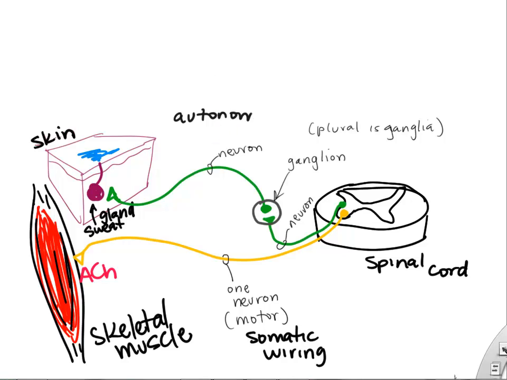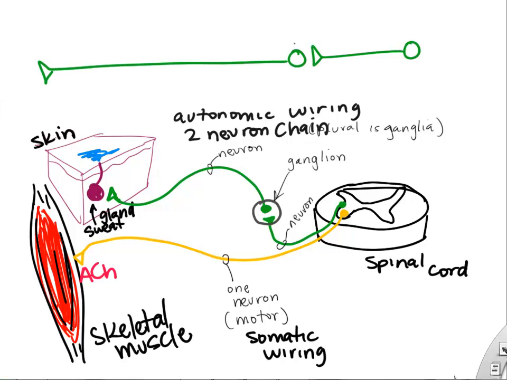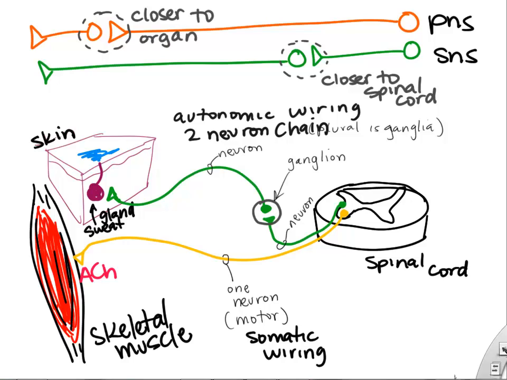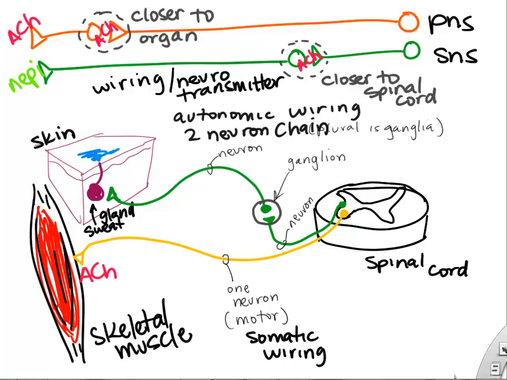And so the autonomic nervous system always takes a two-neuron chain to go from your spinal cord or your brainstem to your target organ. And they communicate in these ganglia. If we look at the parasympathetic and the sympathetic nervous system, the ganglia are located in different places. The ganglia in the sympathetic nervous system are located close to the spinal cord, and the ganglia of the parasympathetic nervous system are located closer to the organ. So this is an anatomical distinction that we can remember.